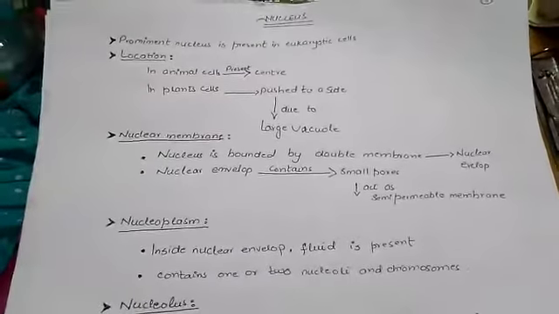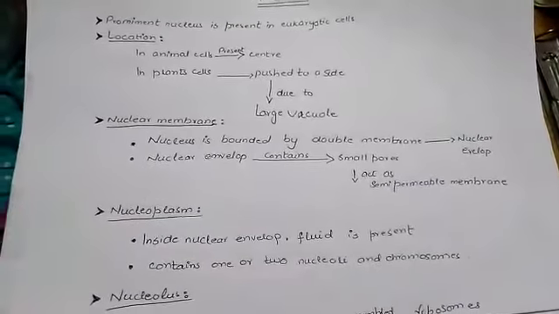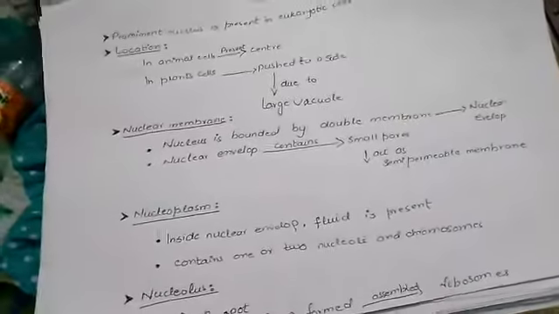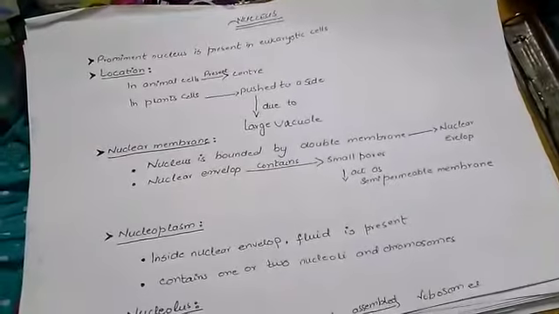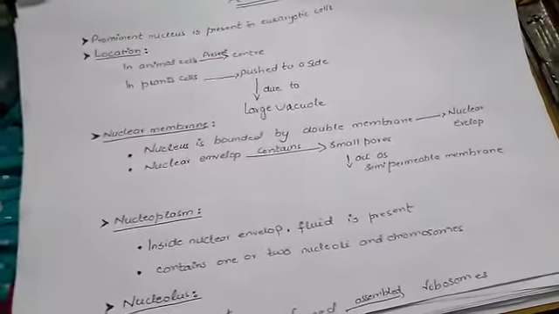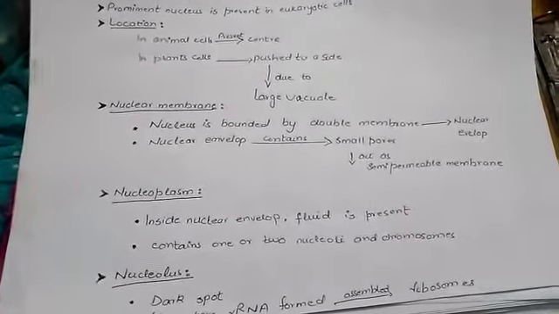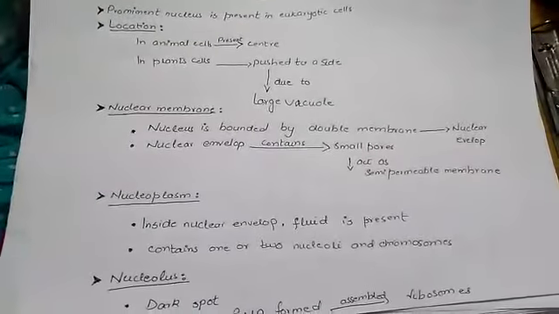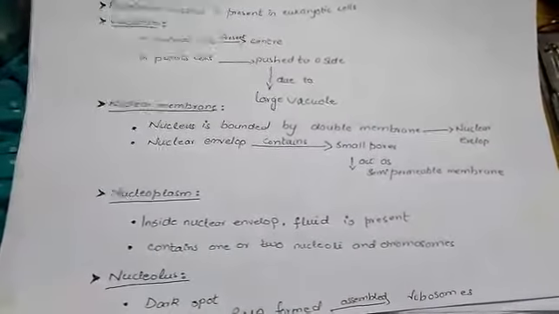Then we have the nucleus. A prominent nucleus is present in eukaryotic cells, and its location is as follows: in animal cells, it is present in the center of the cell, and in plant cells, it is present at the side. Why is it present at the side in plant cells? Because in the center a large vacuole is present.